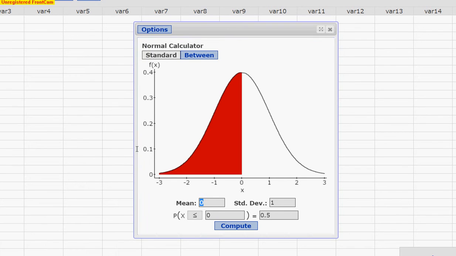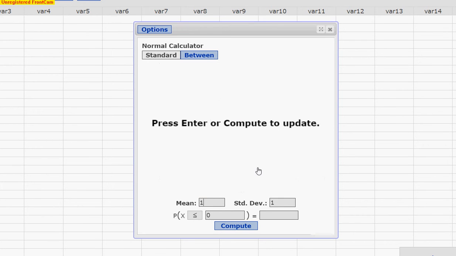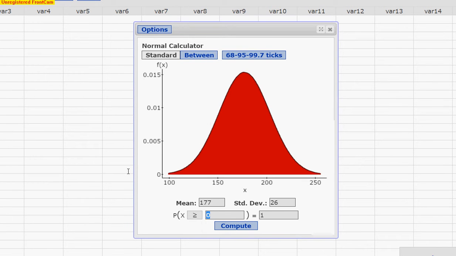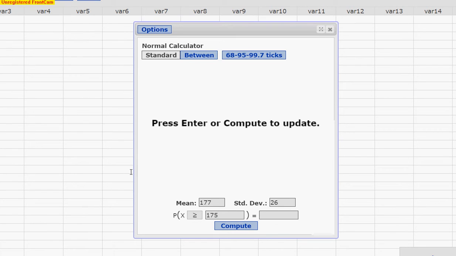And the nice thing about this is we don't even have to find the z-score. We're just going to put the mean of the problem in, which was 177 pounds. We were told that the standard deviation was 26. And we don't even have to do 1 minus. We can do greater than. We're asked what's the probability that we randomly select someone who weighs more than 175 pounds.